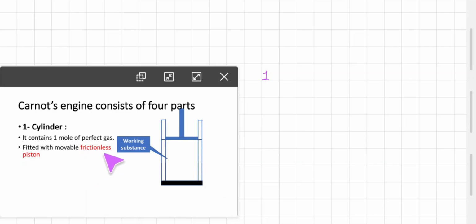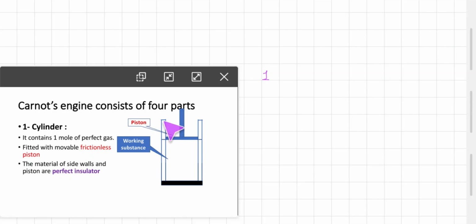The piston is a frictionless piston. That means whenever it moves up and down, no friction is taking place and no heat is generated. When the piston moves to and fro, there is no friction and it does not generate any kind of heat due to friction. So this is the piston, which is a part of the cylinder. The material of the side walls and piston are perfectly insulated.